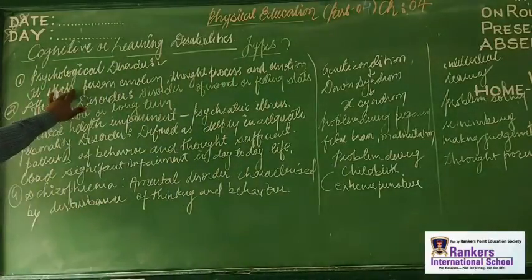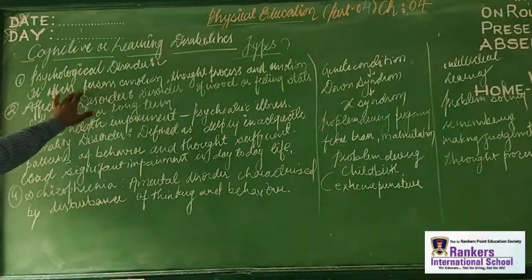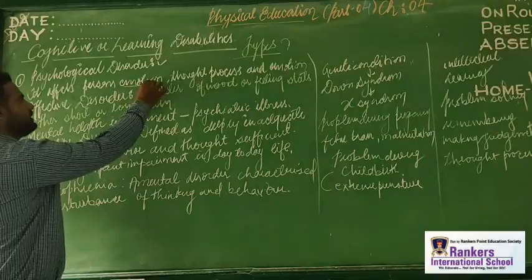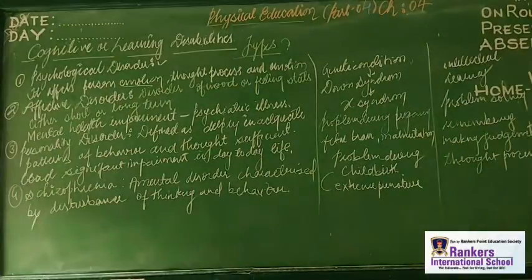It affects the person's emotion, thought process, and the way to lead or conduct things. So when there is an emotional imbalance, whenever there is a difficulty in the thought process, when an individual is not able to take decisions, when an individual has problems in problem solving, remembering, making judgments, and thought process, I can tell that these kinds of problems are psychological disorders, right?